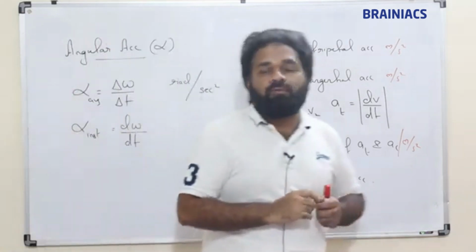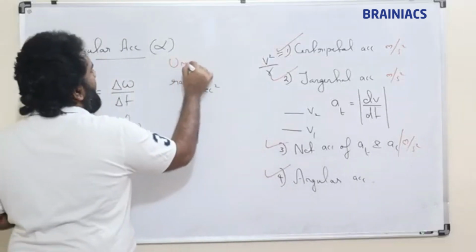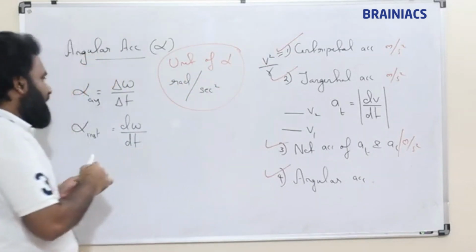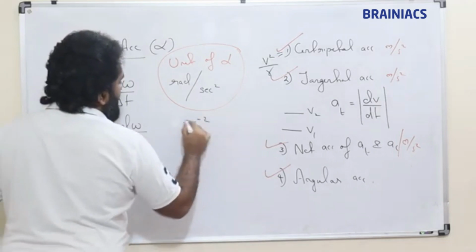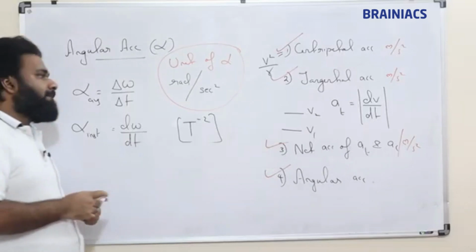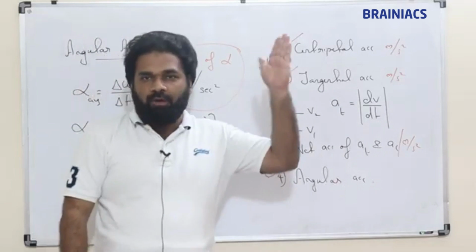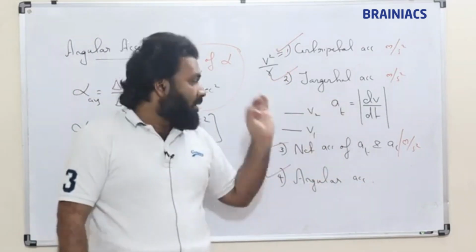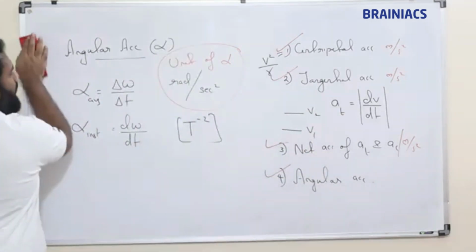This is the unit of angular acceleration, radians per second square, unit of alpha, and its dimensional formula is T raised to minus 2. Clear? Now we have seen the direction of tangential acceleration is along the tangent, the direction of centripetal acceleration is towards the center, and the direction of angular acceleration we will also see.